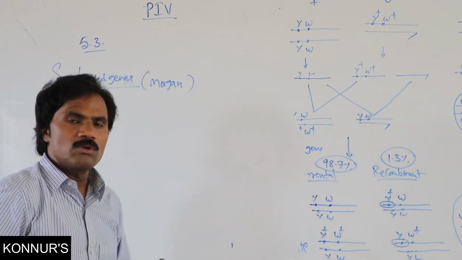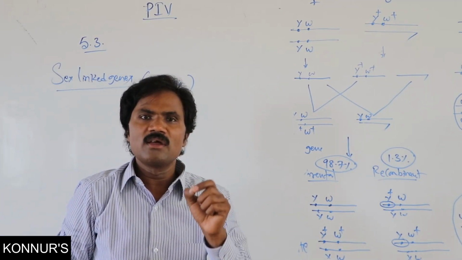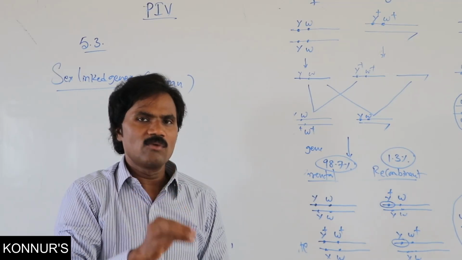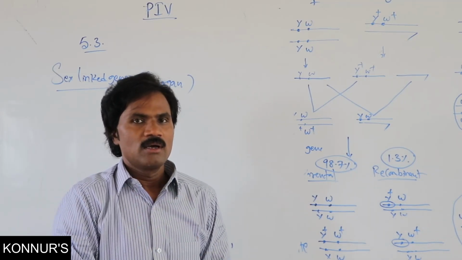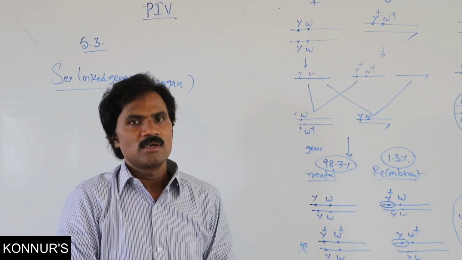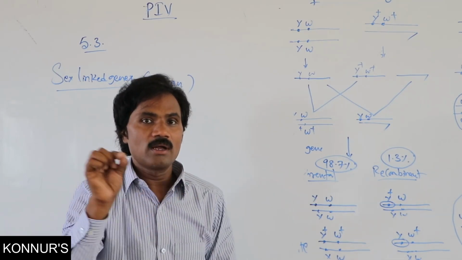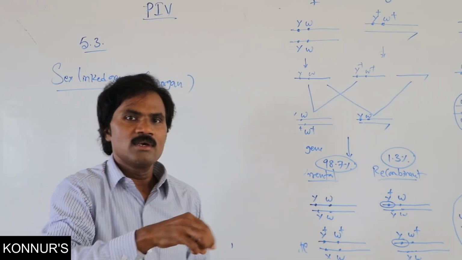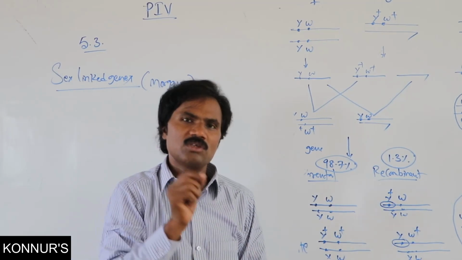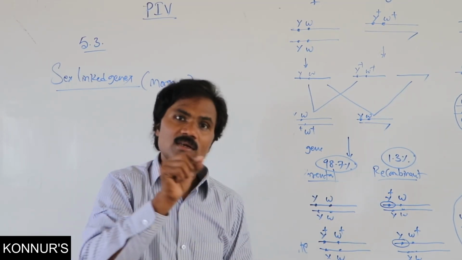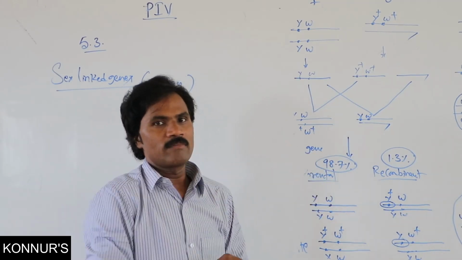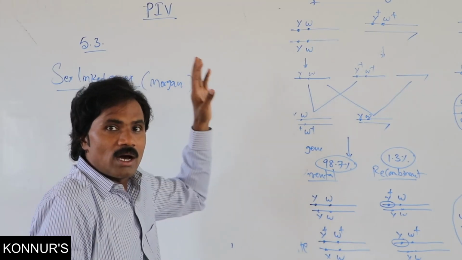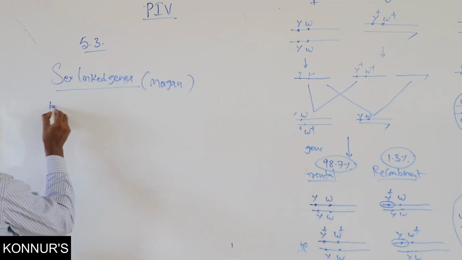He also explained sex-linked inheritance. Just now I said that in human beings, X-linked conditions like hemophilia as well as color blindness are located on sex chromosomes, but they indicate somatic characters. So the genes are located on the sex chromosome, but the characters influenced are somatic. That is sex-linked genes. Here he explained about eye color in Drosophila.